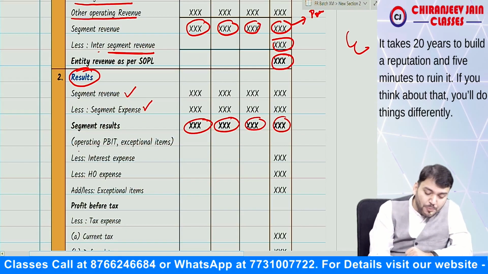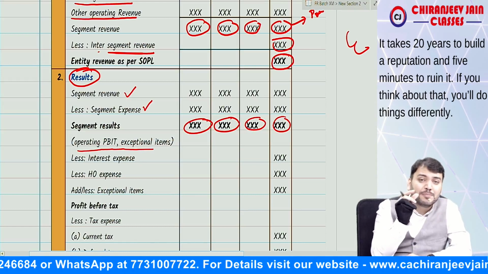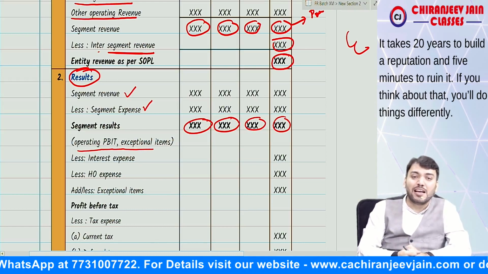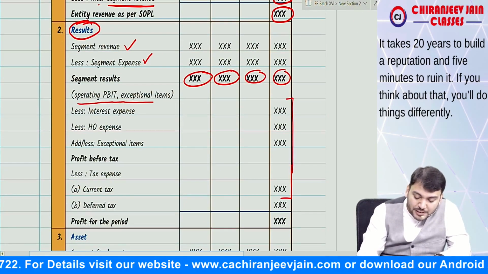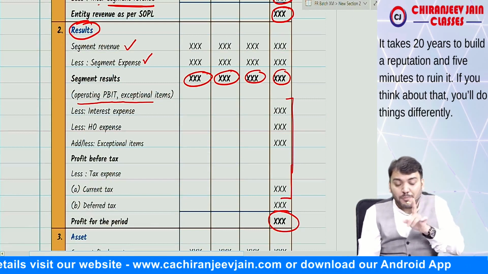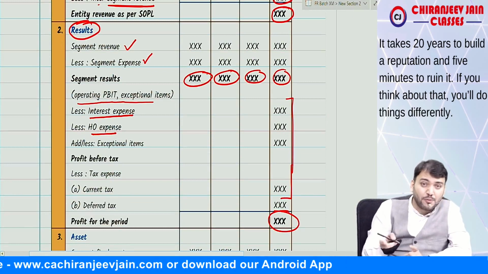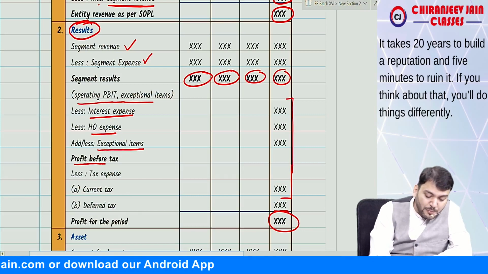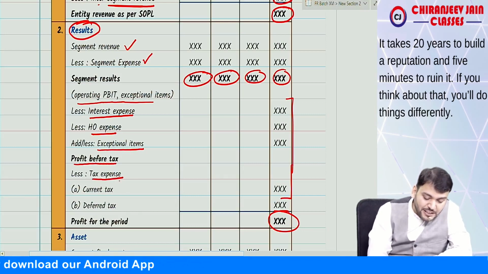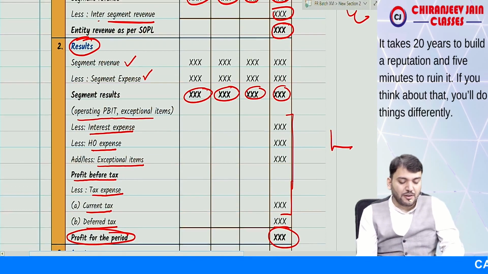This segment result is operating profit before interest, tax and exceptional item, so it is only the operating profit of that particular segment. From this we'll do some adjustments because this will not match with the profit for the period from SOPL. So we'll deduct interest expense, deduct HO expense, head office expenses not allocated, and add or deduct exceptional item, so that becomes profit before tax. From this, less tax expense, current tax and deferred tax, this becomes profit for the period. Understood? Yes sir, we have understood.